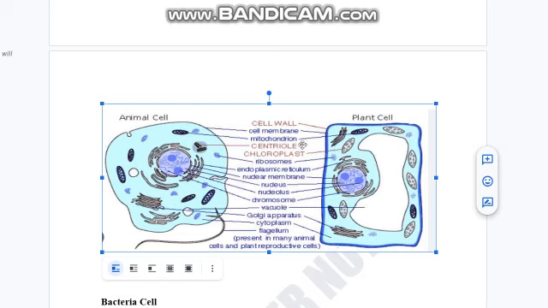Then the inner layer would be the cell membrane. The function of the cell membrane would be the same. The function of the mitochondria would be the same, and there are no centrioles present in the plant cell. Another difference, visible at the pink arrow, is the chloroplast. Because plants perform photosynthesis, the process through which plants make their own food. The chloroplast is an organelle in which a pigment called chlorophyll is present, so it performs the process of photosynthesis.